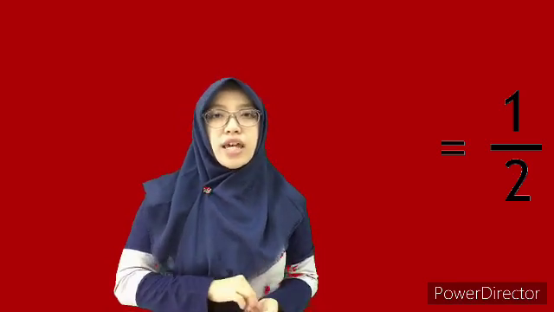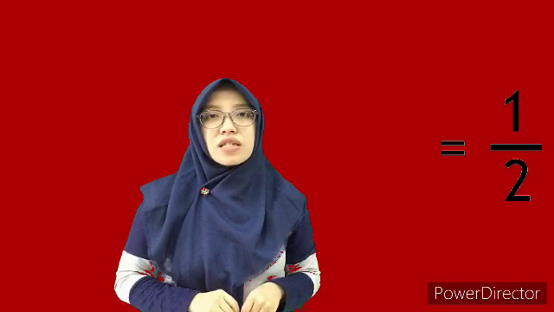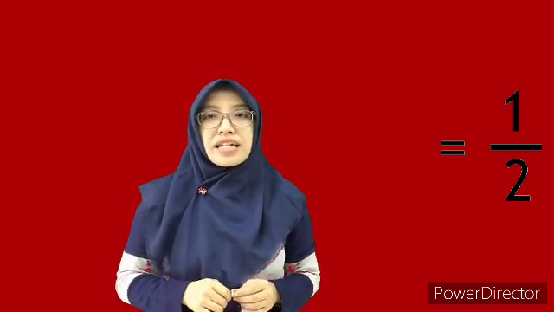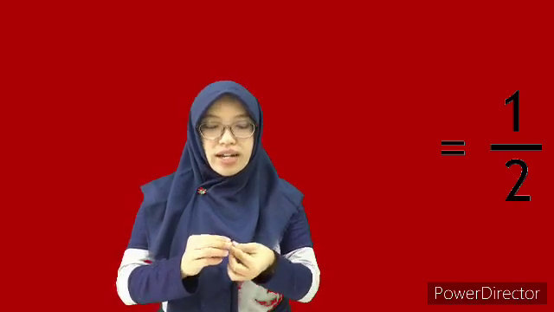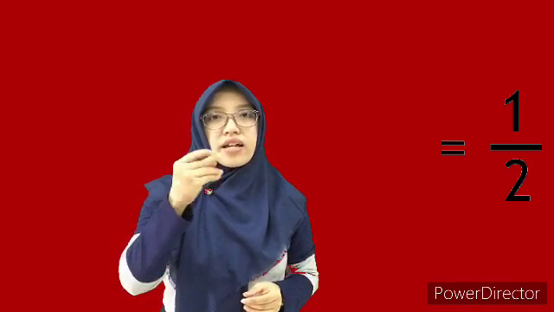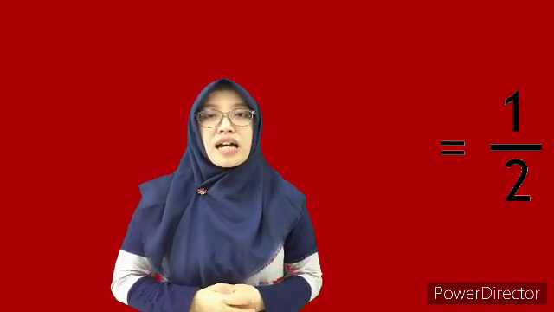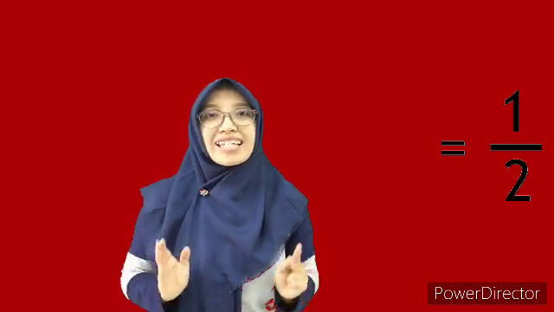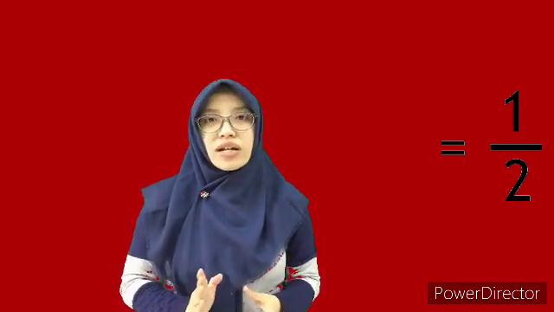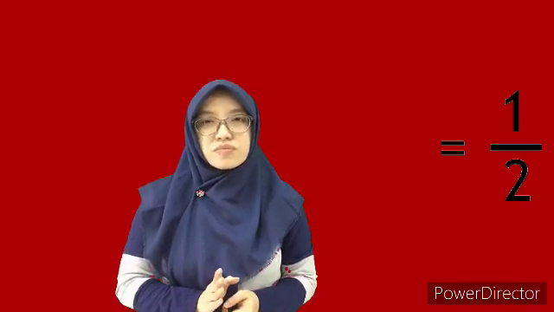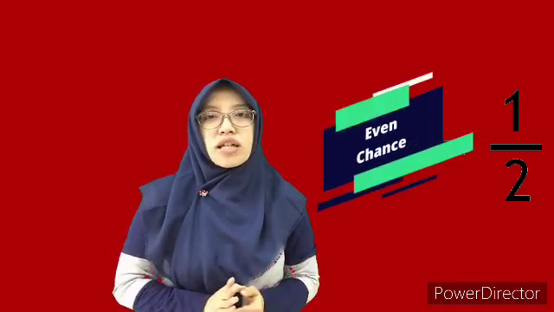It is also the same when I ask the probability of getting head on flipping a coin. It's gonna be the same. It is a half, or 1 head out of 2 possibilities, tail and head. It's also a half. A half is exactly in between 0 and 1, exactly in the middle in between 0 and 1. And therefore, to represent a half in probability, we call it as even chance.